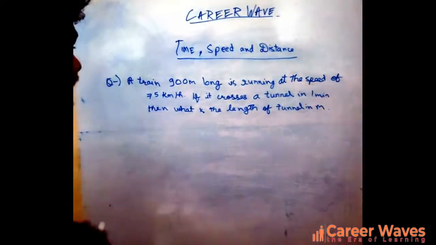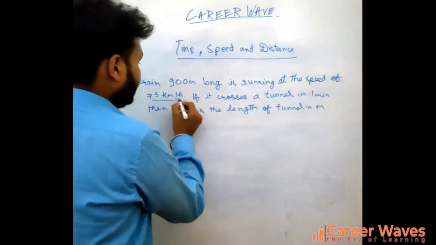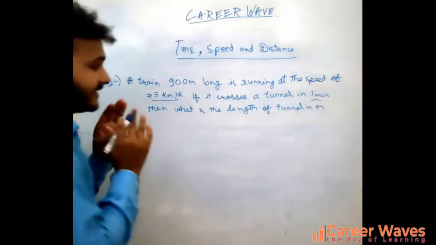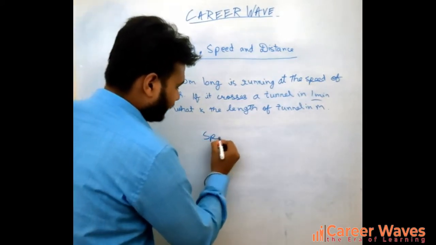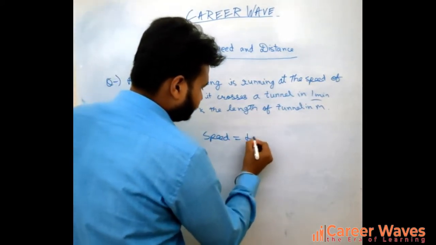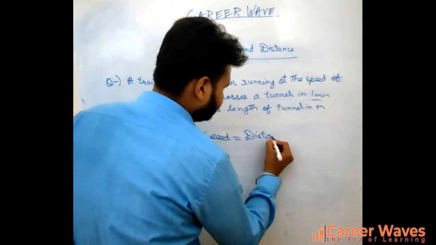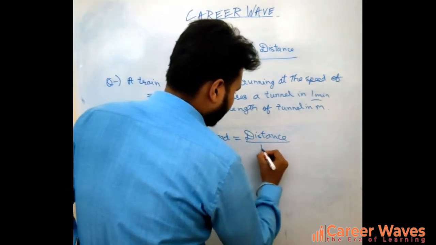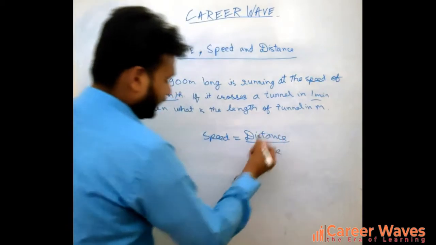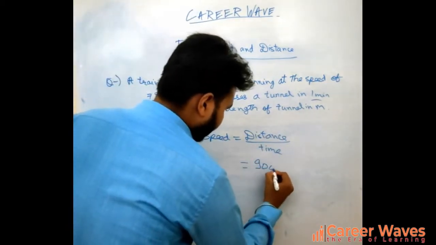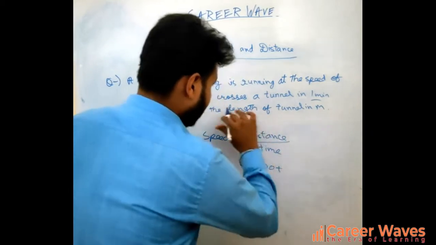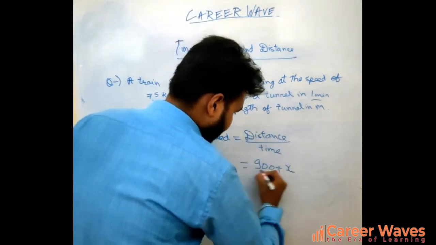They have already given speed and time, but distance is unknown. So we will use the simple formula: speed is equal to distance upon time. The distance will be nothing but length of the train plus length of the tunnel, which is unknown, so I am taking it as x.